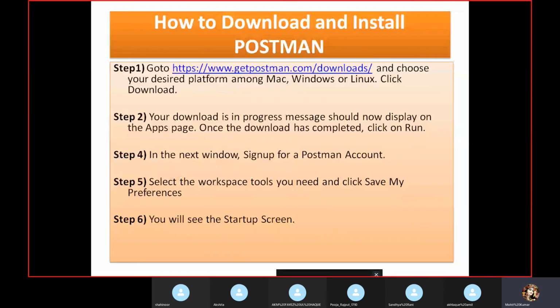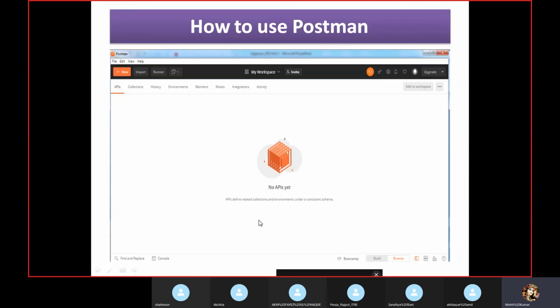You just have to click and you will be able to download. All the steps I have written here. Select the workspace tool, and you need to click on save and performance. If you are using Postman for the first time, then when you open it, it will look like this. You have to select the workspace here.